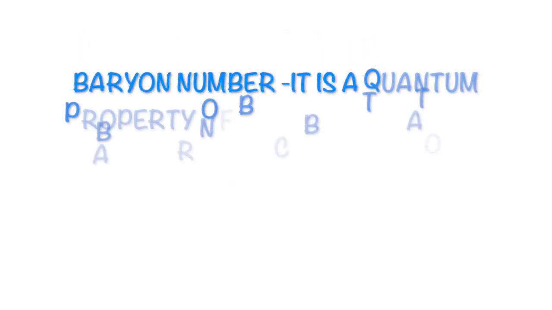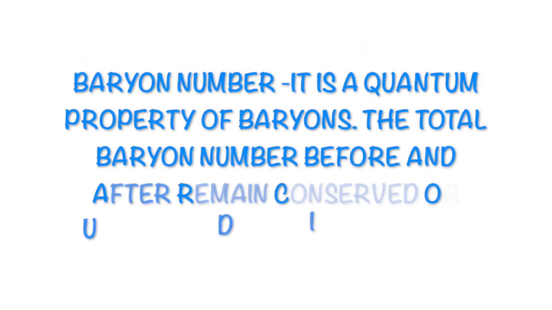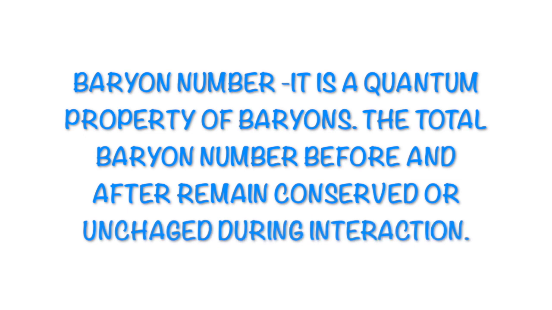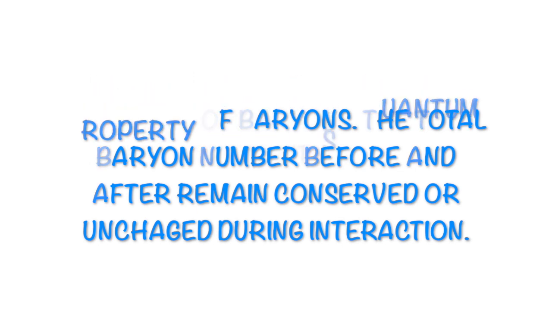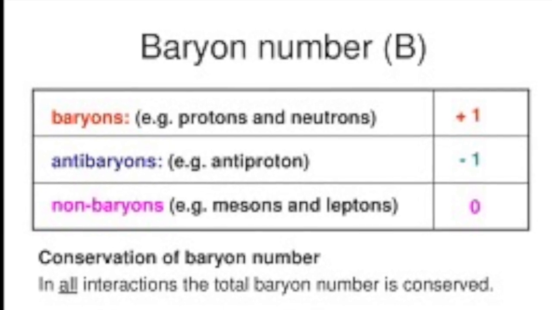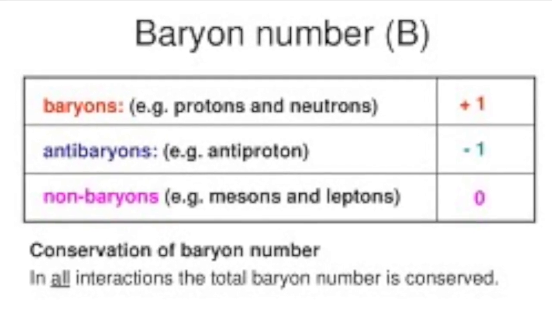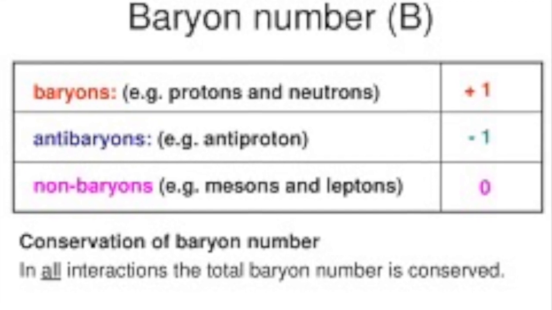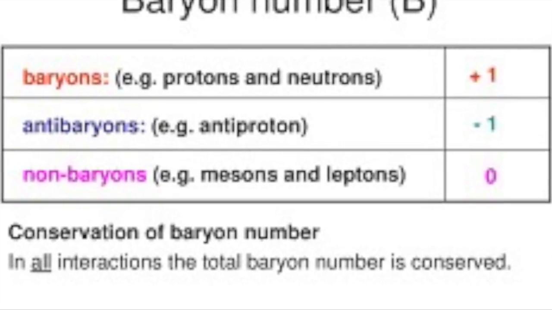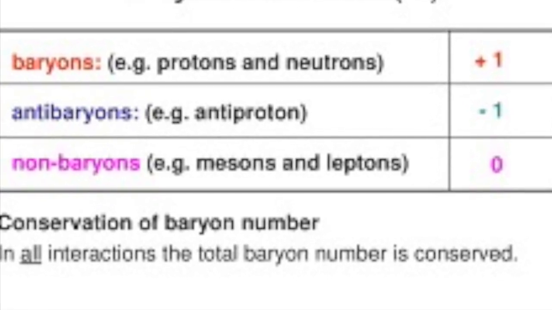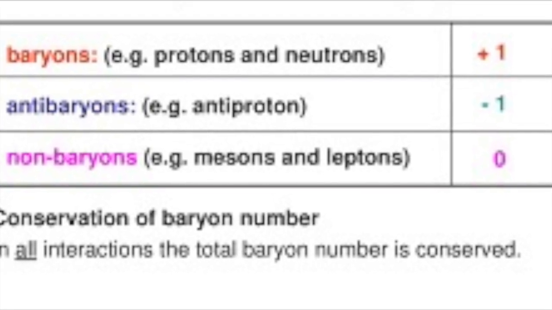In addition to charge and spin, baryons also have a quantum property called baryon number. This is important because baryon number is a conserved property, just like energy, charge, spin and lepton number. The total number of baryons before and after remains conserved, or unchanged, during an interaction. All baryons have a baryon number of positive 1 as baryons are made from 3 quarks. So the baryon number for each quark is positive 1/3. Conversely, antibaryons and antiquarks have baryon numbers of -1 and -1/3 respectively.